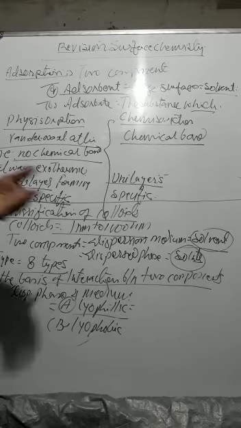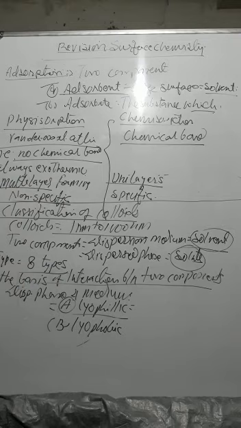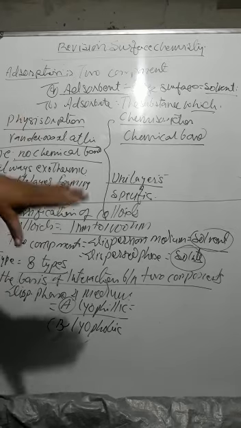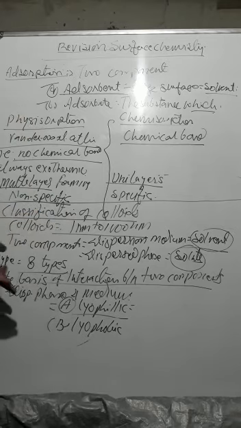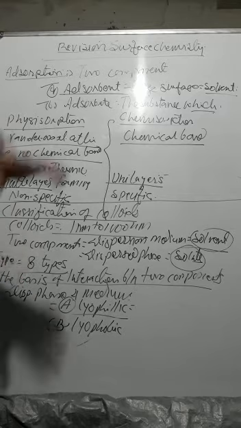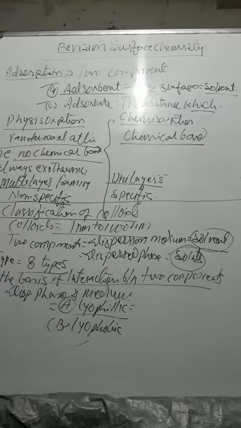Getting? They are called reversible. Here the meaning of reversible is, once the sol is formed, we can again separate the two components, and then again we can prepare the sol very nicely and very easily. Therefore it is called reversible. Getting? But what about lyophobic? Once the sol is formed, it requires a special technique, and after removing, we again cannot form the lyophobic sol because the interaction is not so specific.